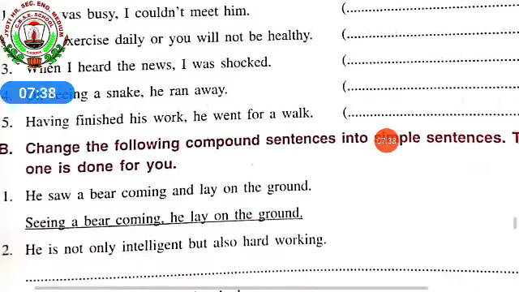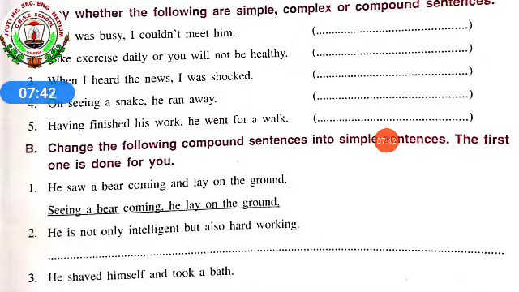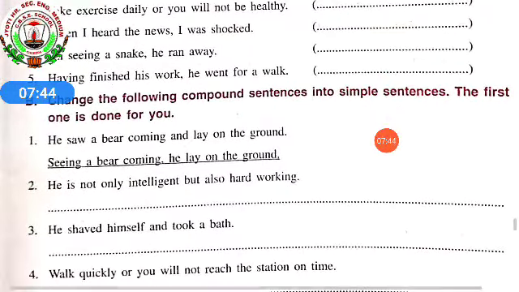Second, change the following compound sentences into simple sentences. The first one is done for you. First one they have done for us, and now we have to do the rest four. So second and third I will solve and tell you. Fourth and fifth you people have to try by yourself. When you people get the notes, at that time you can check whether your answers are right or wrong.